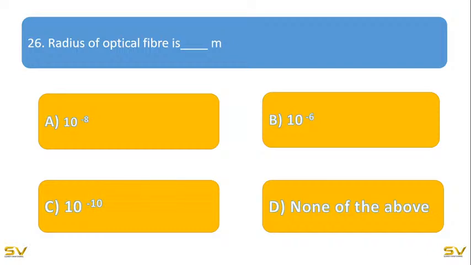Yes, the radius of optical fibers. So I got answers from Harika, Sumangali, Sai Lakshmi, Aisha, Devika, and Mahabuba. Yes, your guess is right. It's 10 power minus 6. Very good. Congratulations. So its radius is 10 power minus 6. It's micrometer, we call it. Micro means 10 power minus 6.